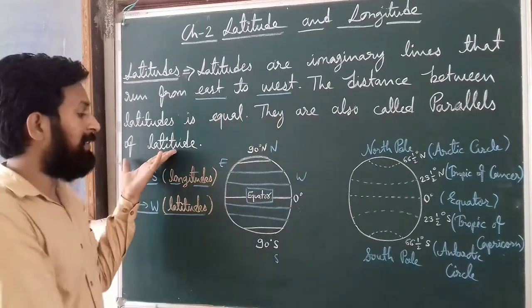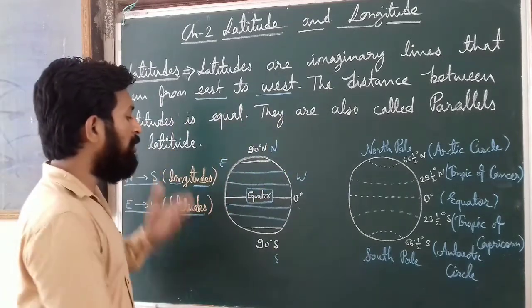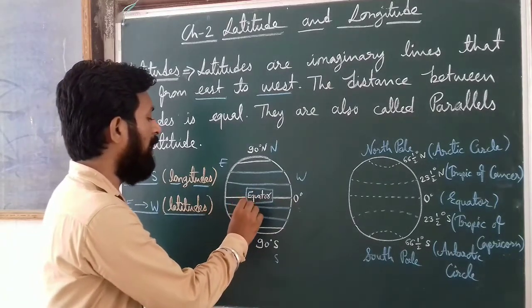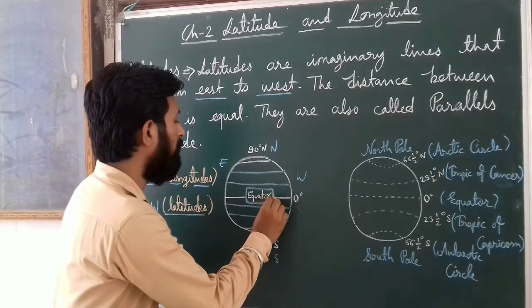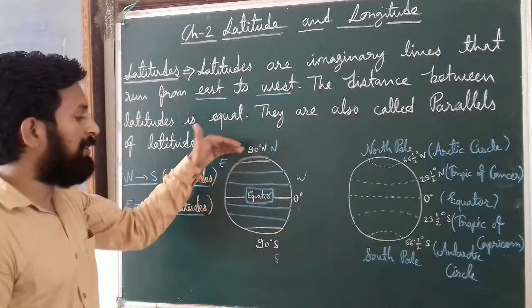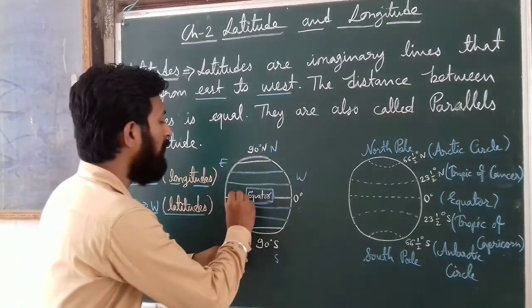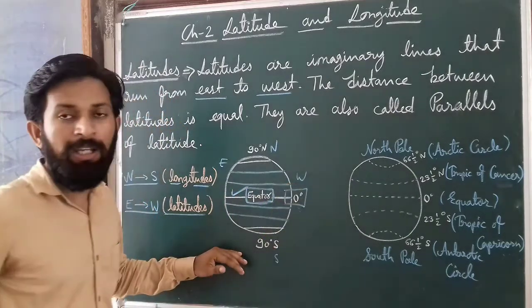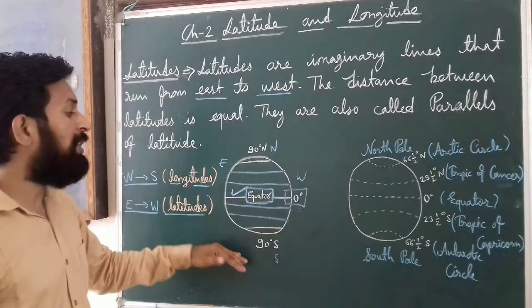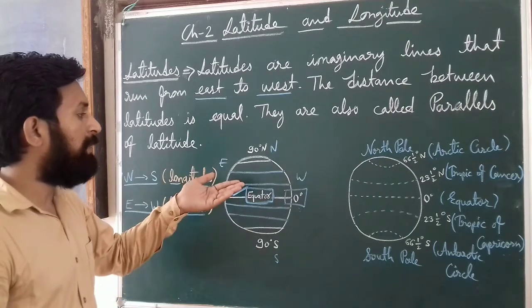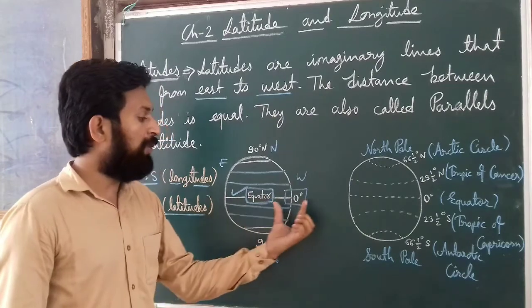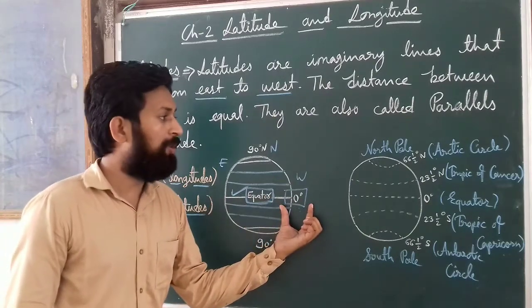An important thing is mentioned here. The latitude which divides the earth into two halves, the northern hemisphere and the southern hemisphere, is known as the equator. It is very important for you. It is known as 0 degree latitude also. If anyone asks you which latitude divides the earth into two hemispheres, northern and southern, you can easily say that's the equator, and it is also known as 0 degree latitude.